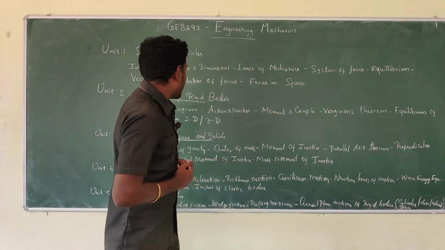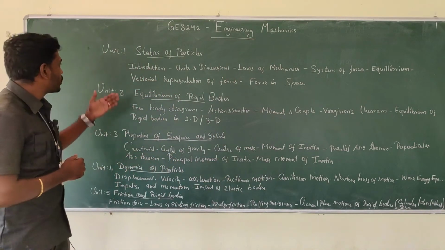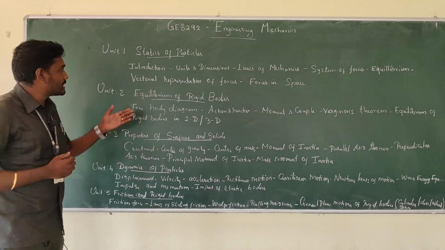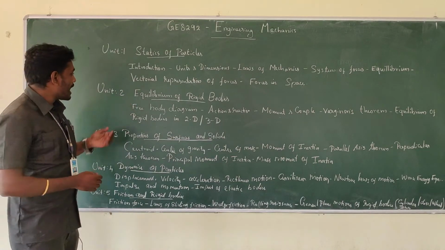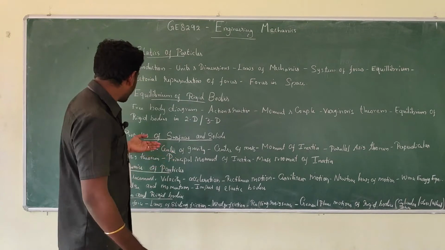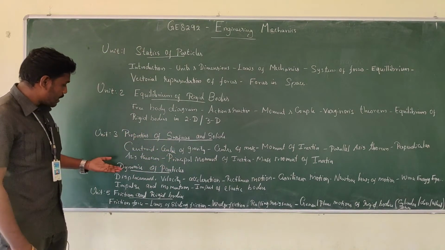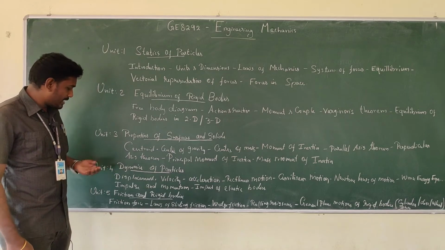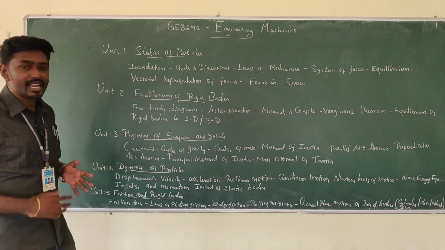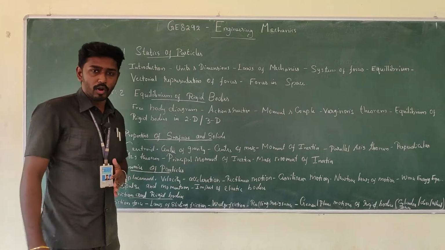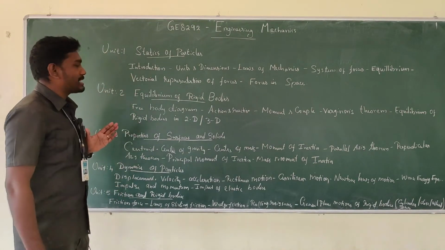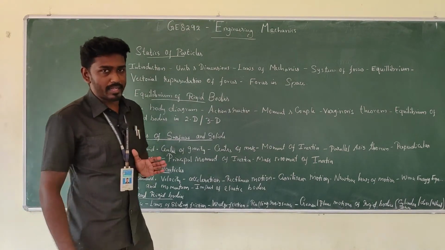Here we have 5 units. Unit 1 concerns statics of particles, 2 is the equilibrium of rigid body, 3 is the properties of surfaces and solids, 4 is the dynamics of particles, and the 5th one is friction and rigid bodies. So the first unit is the statics of particles.